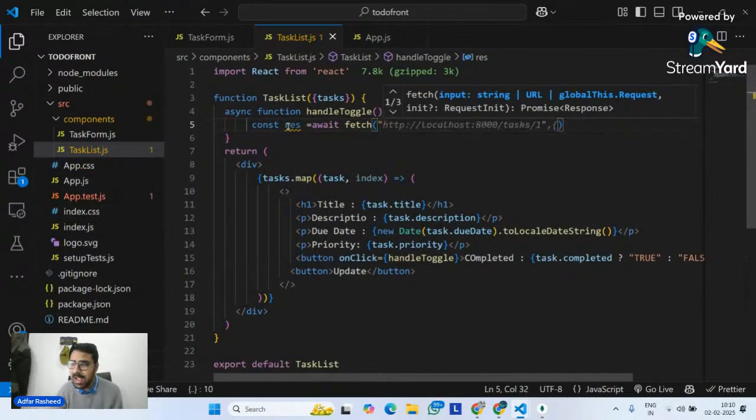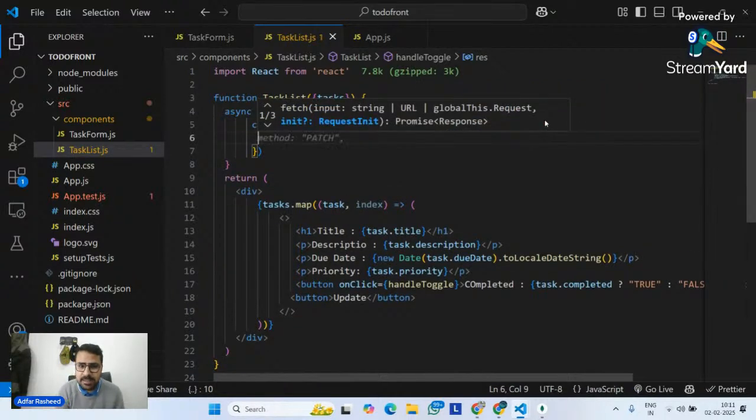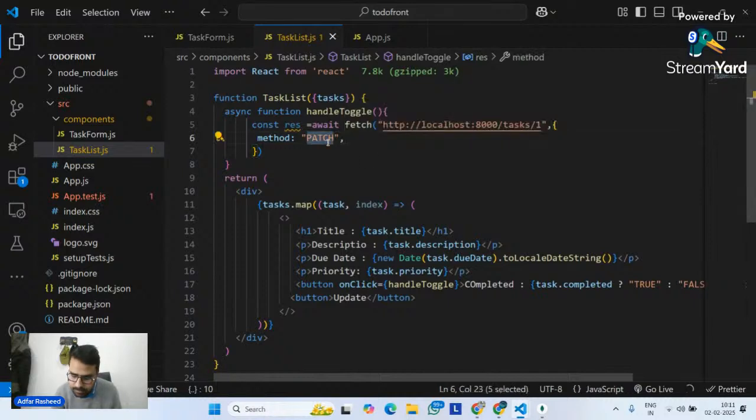In this fetch method, according to the database, we know that the method is put, not patch. I'm using a put method. But what is the one here? Is the ID 1 or is it task.id? Quickly tell me in the chat. The ID with which I will be uniquely identifying it is not a number, it is a string. I know one thing for sure: I have to make it an ID. So let me wrap it inside template literals, and instead of 1, I will pass tasks.id.